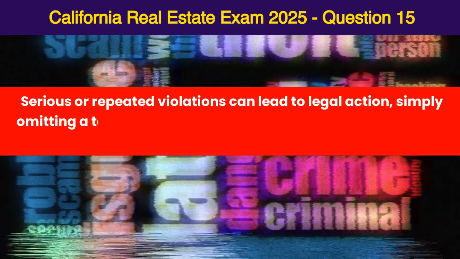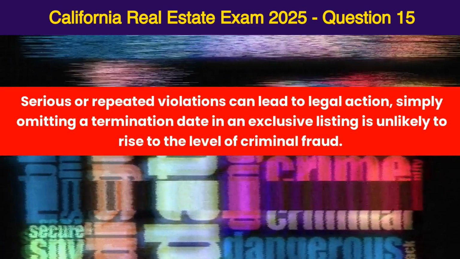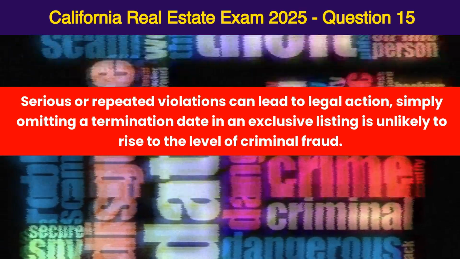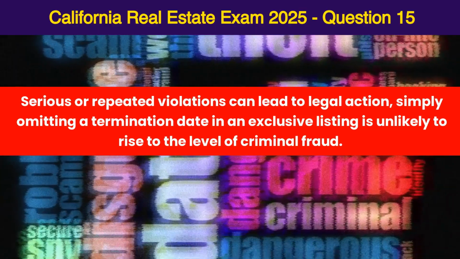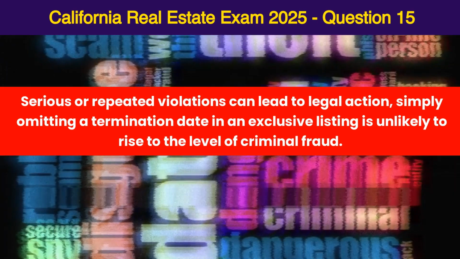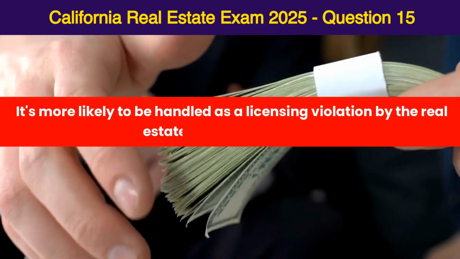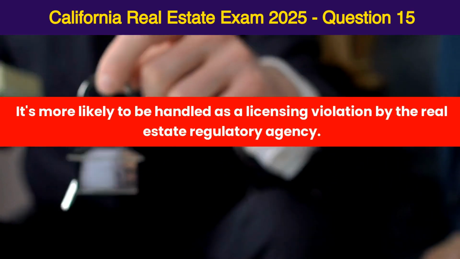Serious or repeated violations can lead to legal action. Simply omitting a termination date in an exclusive listing is unlikely to rise to the level of criminal fraud. It's more likely to be handled as a licensing violation by the real estate regulatory agency.